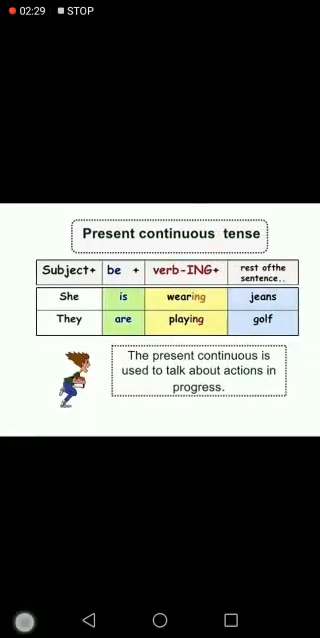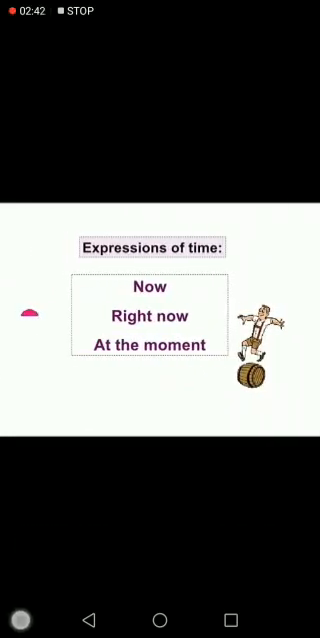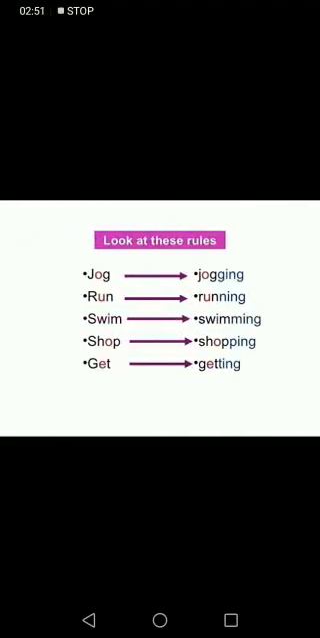And look at this, the present continuous is used to talk about actions which are still going on. Continuous means something which is still in action, still going on, still in progress, right? So when we talk about continuous tense, we are talking about something which is happening now, right now at the moment. Now let's look at the rules.